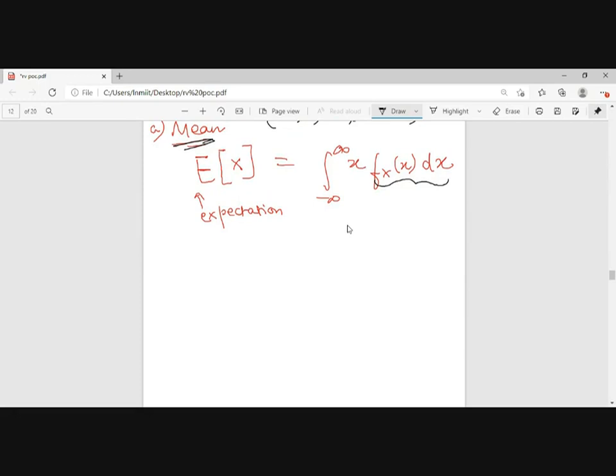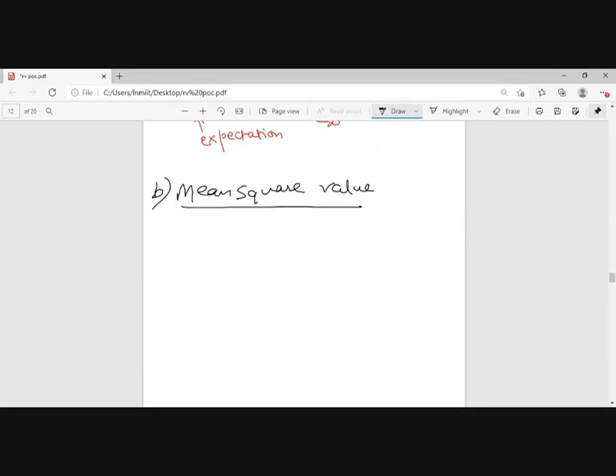Then comes the mean square value. The second function is the mean square value. The mean square value is given as the expectation of x square. So this will be simply the integral from minus infinity to infinity of x square fx of x dx. Even if it is the nth order, x to the power of n, I will be taking x to the power of n fx of x dx.